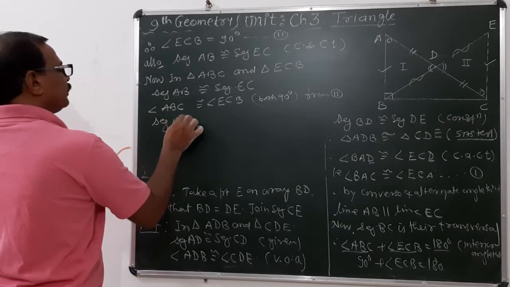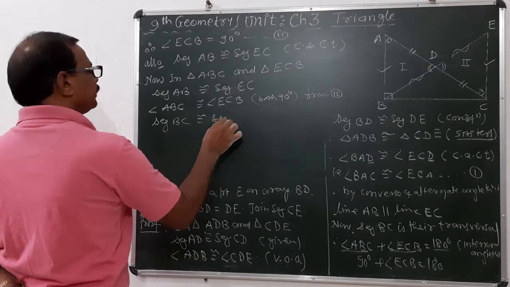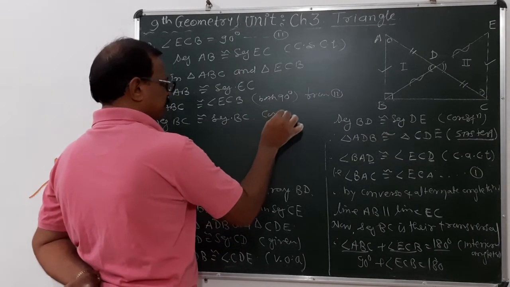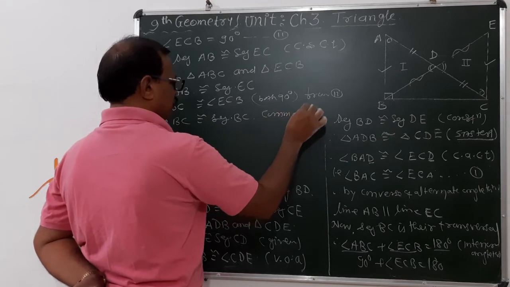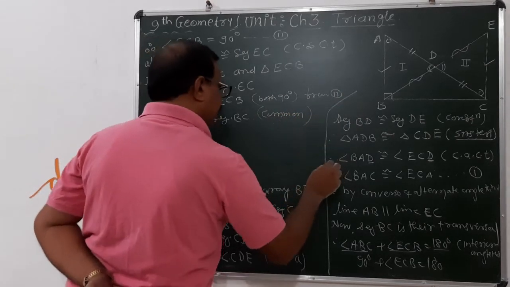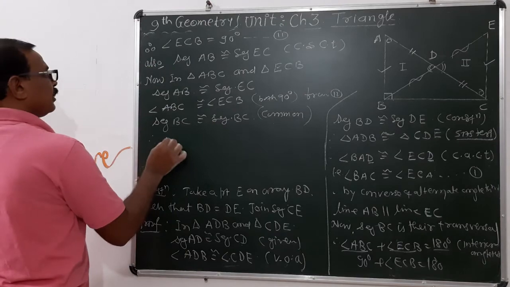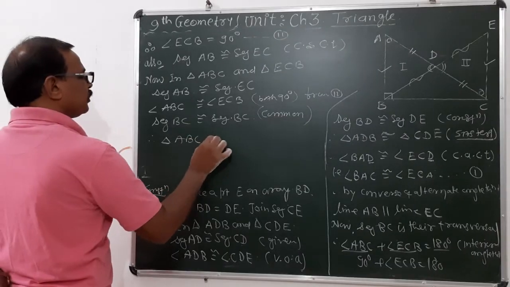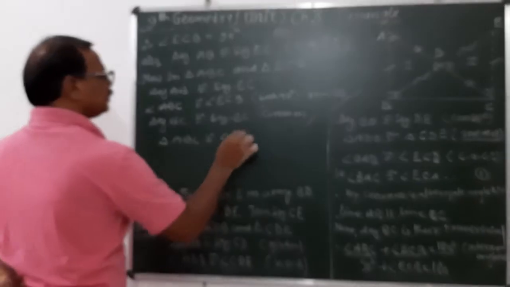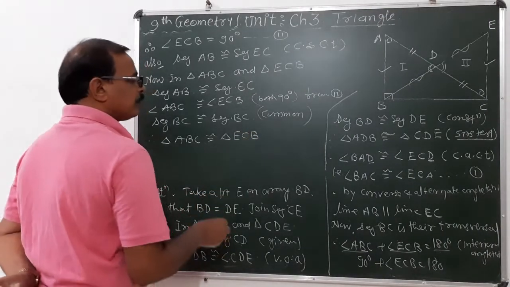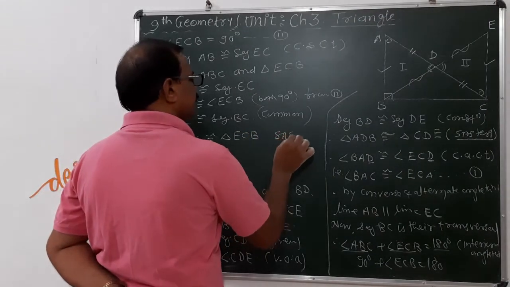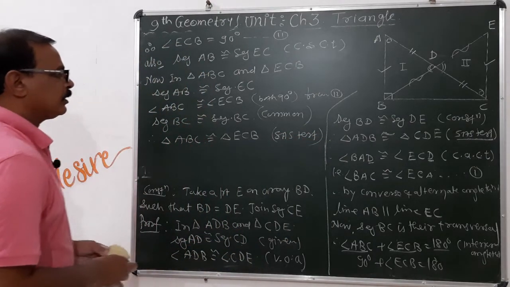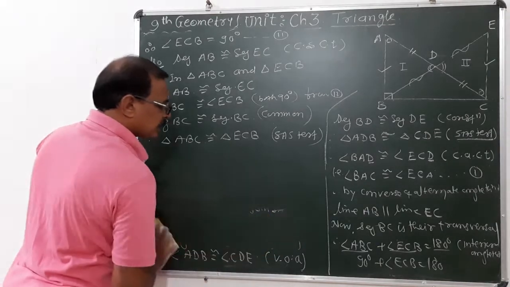Segment BC is congruent to segment BC. So this is the common segment, and therefore we can say that triangle ABC is congruent to triangle ECB. Okay, so by which test? SAS test. Now here by SAS test, the triangles are congruent.